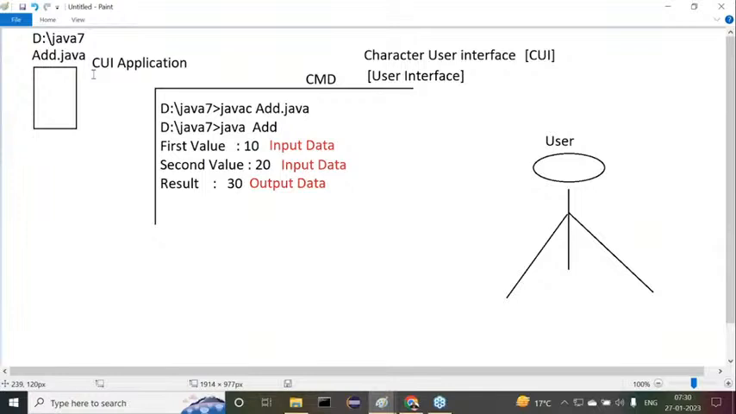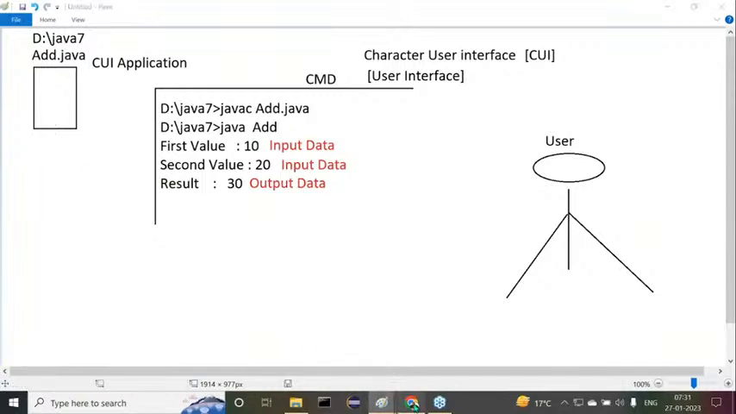Everybody understand my point clearly? So now the definition is very clear. What is my definition here? A CUI application is a Java application. It was designed in such a way to take input data from the users through the command prompt, and to provide output data to the user through the command prompt, where the command prompt is acting as a user interface and supports only character data. So this type of application is called a CUI application.